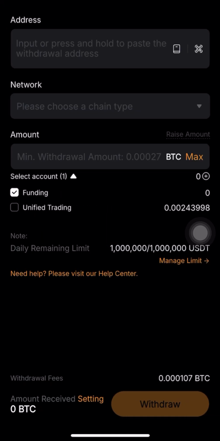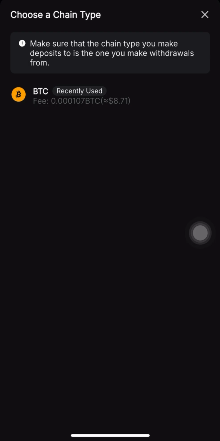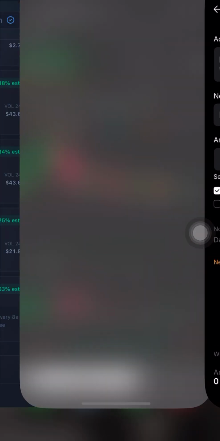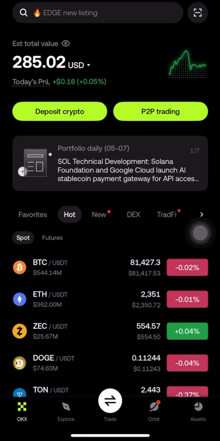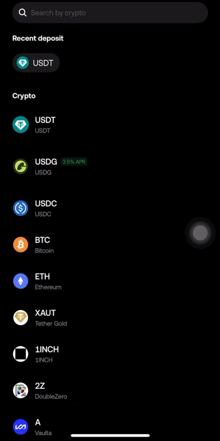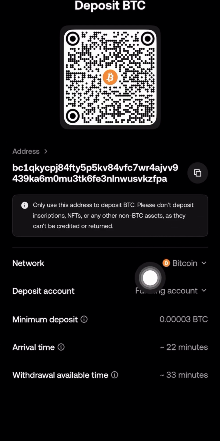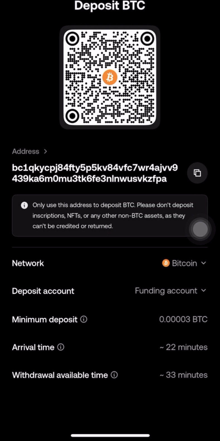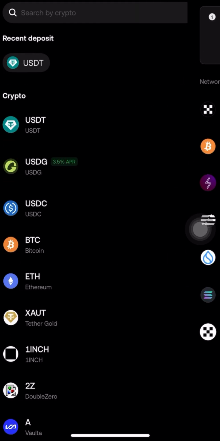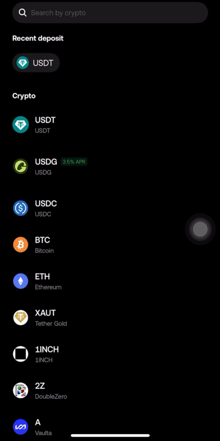On chain, I already have 130, 18 something BTC. I'll check here, it is BTC. I also go here and check the deposit crypto. It also uses BTC, Bitcoin. So it means that it uses the same address, and I can transfer the money from one exchange to another exchange.